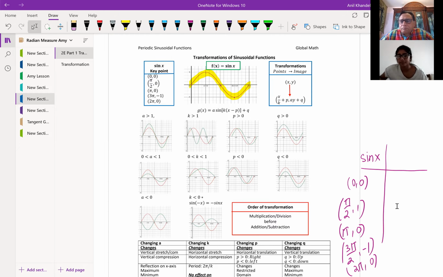Now, you should also understand why we have these 5 points, correct? We had been talking about sinusoidal functions as circular functions, right? So, let me just make a better circle here. When you talk about a circular function, that means a point is rotating around a circle.